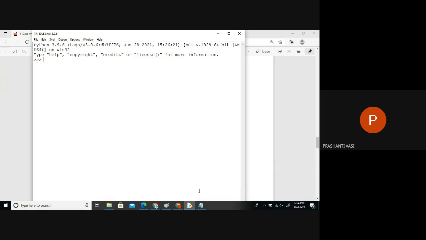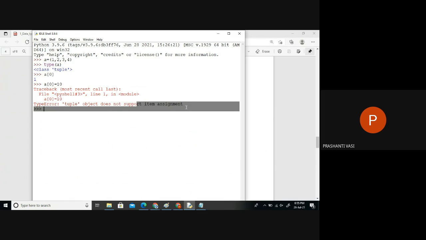So I said the first way to create a tuple object is to take any variable and use round brackets, and put whatever elements you want inside the round brackets. If I check the data type of this, it's tuple data. Then can I edit the data? We have to check it. Now it currently has 1 inside this. If I try to set it to 10, it says a tuple does not support item assignment. So that means no modifications can be done on this.